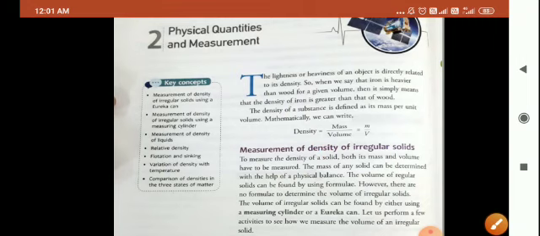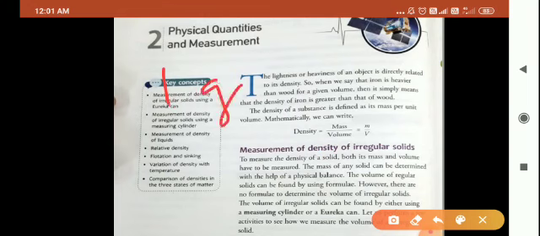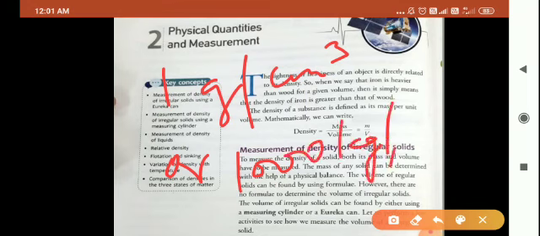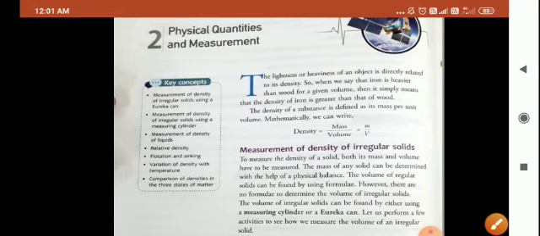Clear to you? So at 4 degrees Celsius, density of water is given as 1 gram per cubic centimeter or 1000 kg per cubic meter. I suppose this concept of density is clear to you.